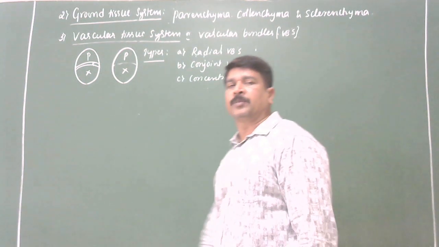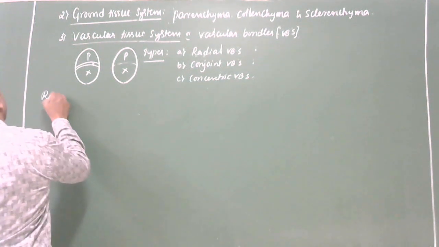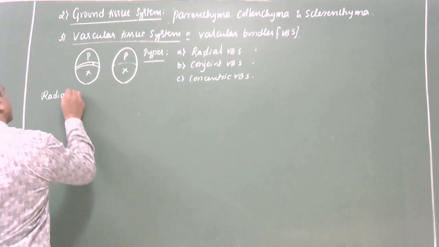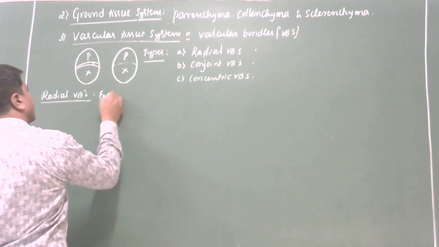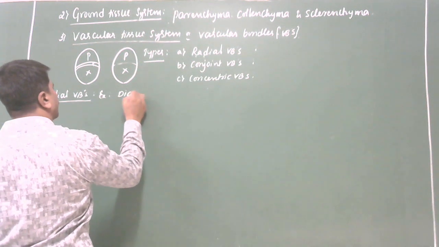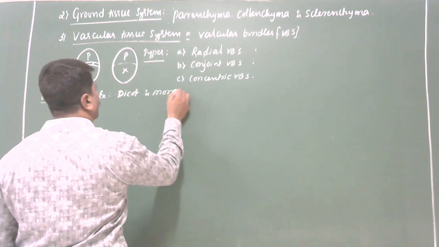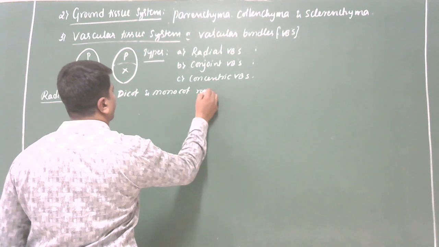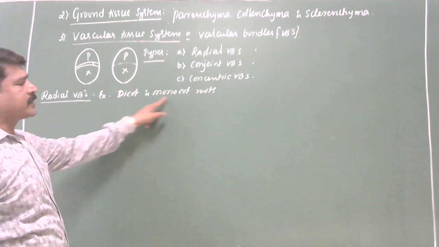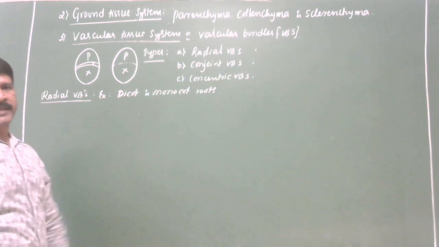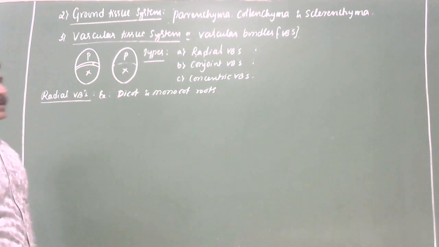Okay, first let us come to the radial vascular bundles. Radial vascular bundles are commonly seen in both dicot and monocot roots.